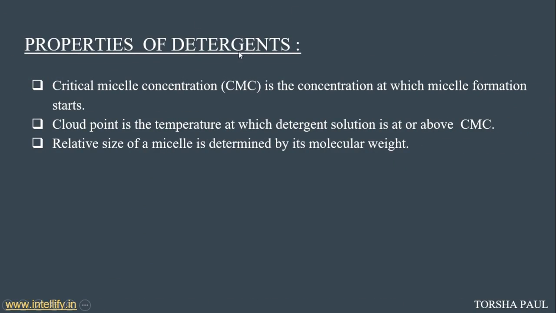Properties of detergents are: first is critical micelle concentration. CMC is the concentration at which micelle formation starts. Here you may be thinking about the new term micelle. What is meant by micelle? Micelle is nothing but the cleaning unit of detergents. After this slide, I am going to explain the micelle formation in detail. Second point is cloud point. Cloud point is a detergent solution which is above the CMC level, that is critical micelle concentration level. And the third is that the size of the micelle is determined by its molecular weight. These are the properties of detergents.